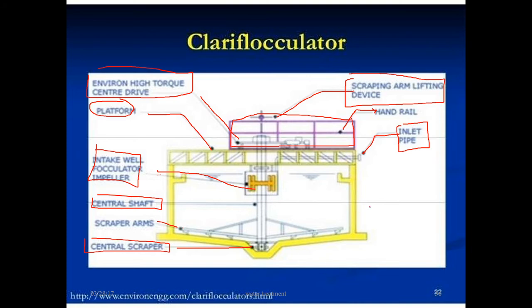If the water enters through this inlet chamber, it falls down and will be stored here. Now here, we are adding some chemicals, those are coagulants like alum. Whenever you are adding that alum, then this central shaft will rotate. With the help of this impeller, it will be mixed thoroughly with water.